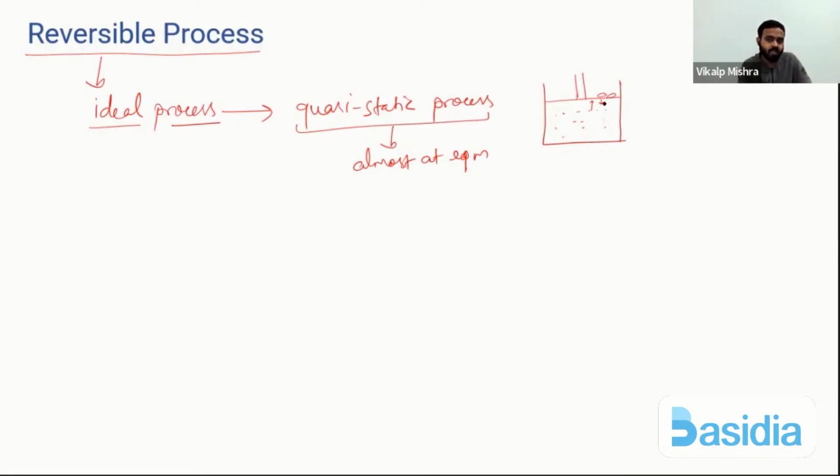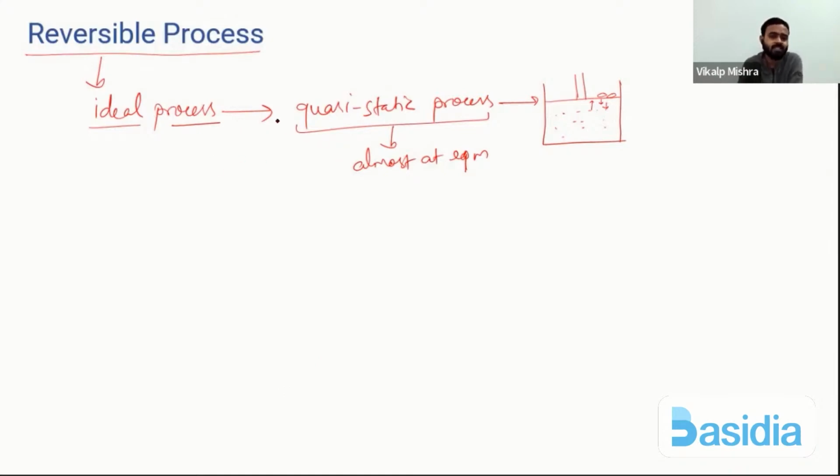Then again, piston will move slightly. And then gas will compress, and gas will again apply force opposite to that piston. So that piston is moving, but it is moving in so many stages. So what is that process? That process is quasi-static process. So that process is almost reversible, almost at equilibrium.